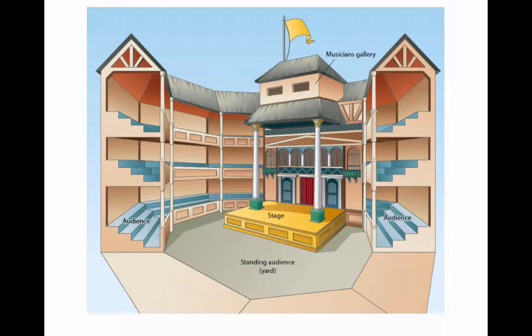Another example of a thrust stage is the Elizabethan Playhouse, as you see here. You will read more about that in your book as well. It's interesting to note the color of the flag on top of the theater would change based on the type of show that was to be performed, whether that be a history, as you see here with a yellow flag, or a tragedy with a black flag, or a comedy, etc. So you could look out the window and see what was going on at the Playhouse that night.